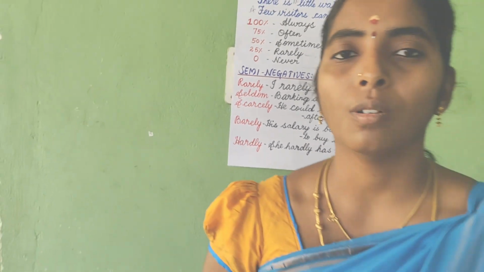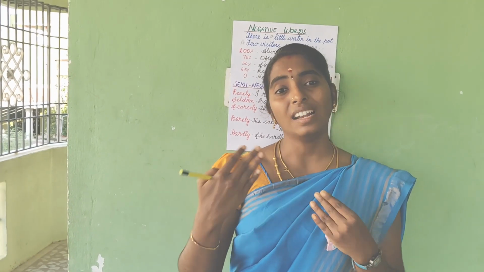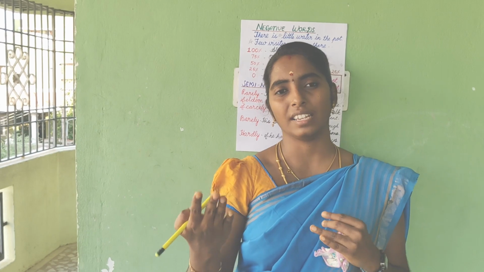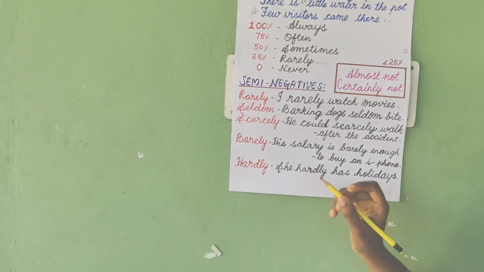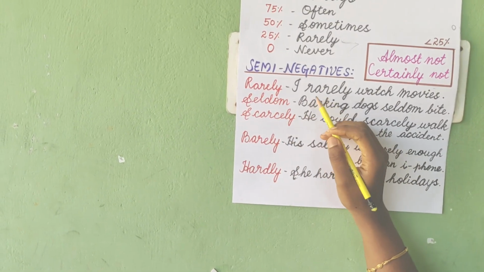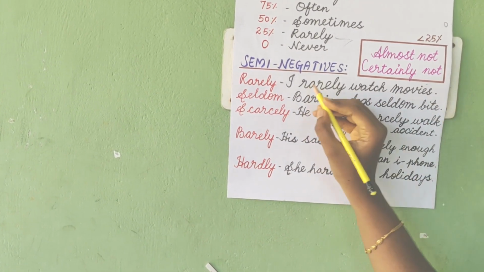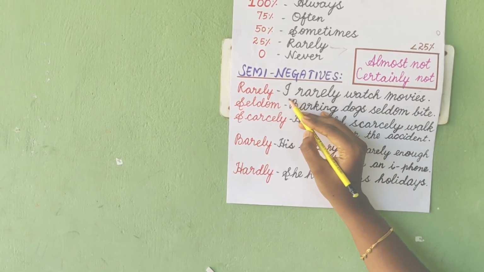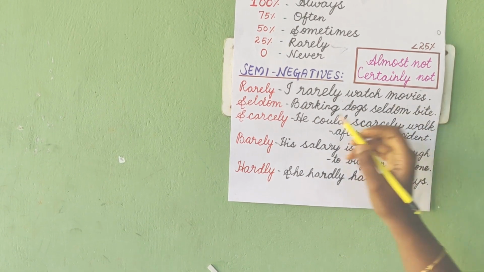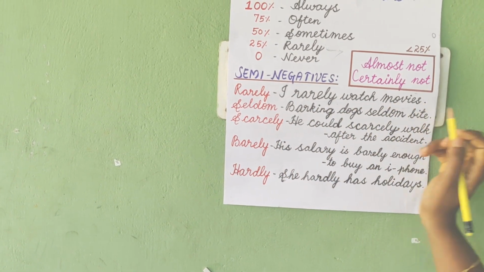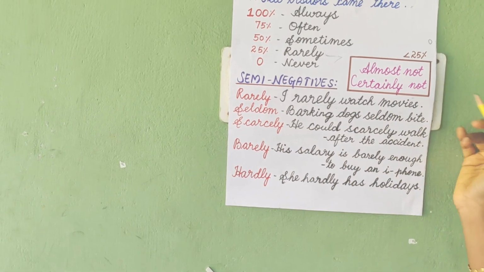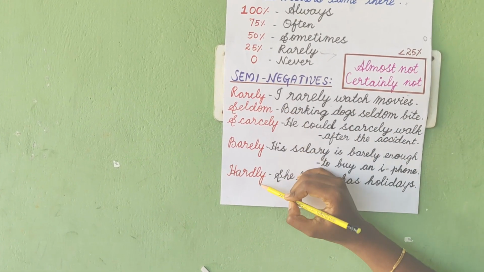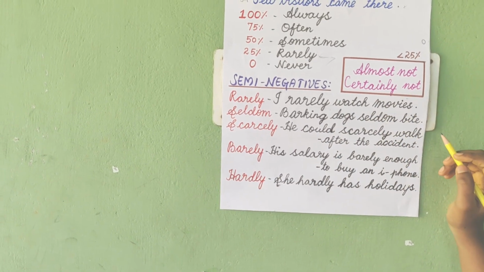Are all these words interchangeable? That is, instead of hardly, can I use rarely? Or instead of barely, can I use seldom? Yes, you can. I will give you an example. For the first example, what sentence did I give you? I rarely watch movies. Instead of rarely, I am skipping the other four words. I seldom watch movies. Correct. I scarcely watch movies. Correct. I barely watch movies. Correct. And I hardly watch movies is also correct.